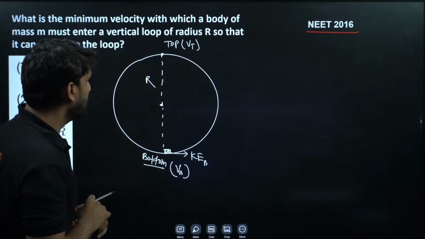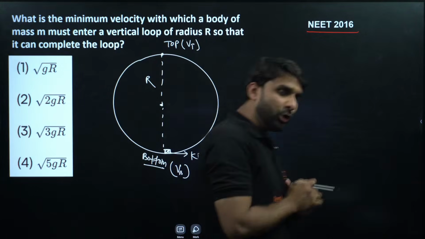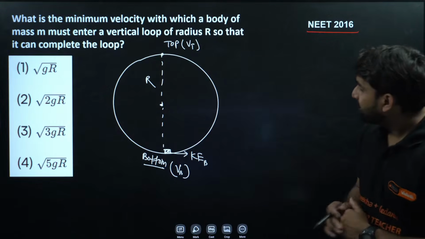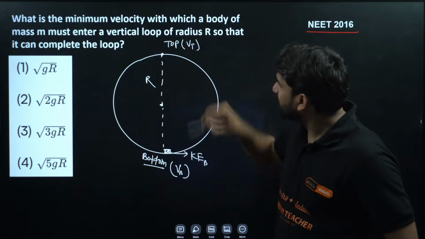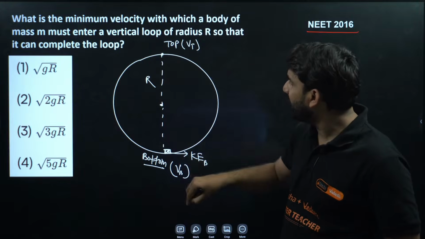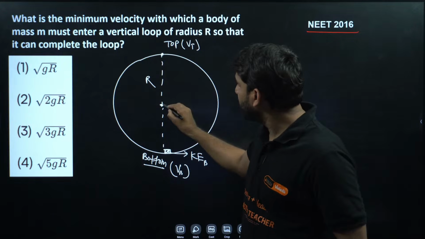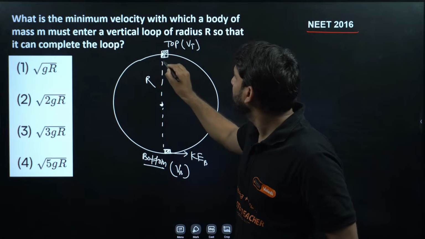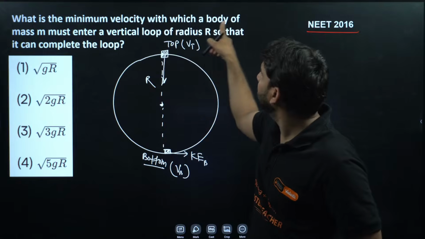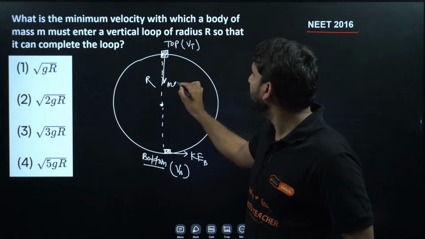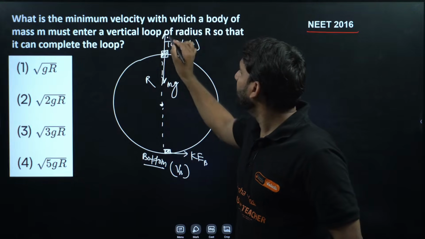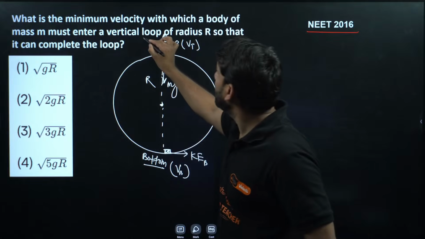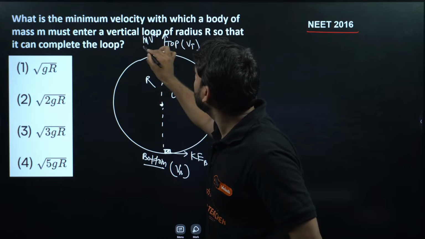Champion, now one very important thing that you can all note: if the body is inside the circular motion, inside the circle this way, then how can we calculate at this point, the mg of the body, the mass of m, so mg will be here, and this will be what? Centrifugal force, which is equal to mv square by r.